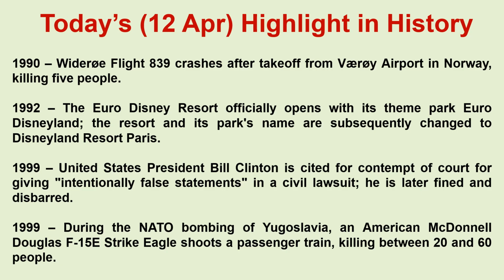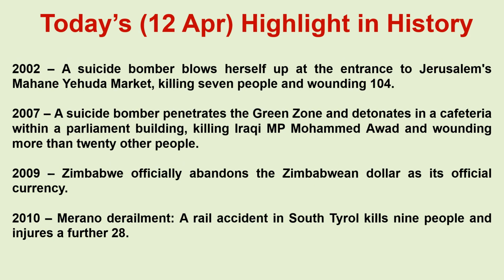1999. During the NATO bombing of Yugoslavia, an American McDonnell Douglas F-15E Strike Eagle shoots a passenger train, killing between 20 and 60 people. 2002. A suicide bomber blows herself up at the entrance to Jerusalem's Mahane Yehuda market, killing 7 people and wounding 104. 2007. A suicide bomber penetrates the green zone and detonates in a cafeteria within a parliament building, killing Iraqi MP Muhammad Awad and wounding more than 20 other people.